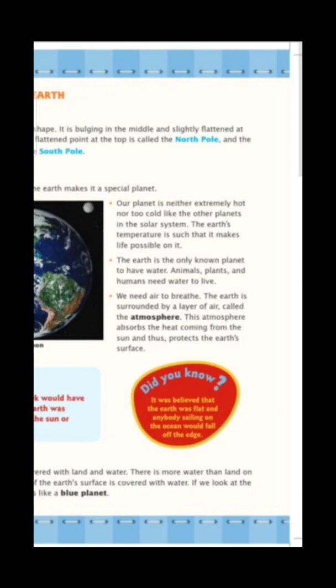Okay, so earth is the planet where we can see water. That is why this planet is also known as the blue planet, because here we can find water. Okay, so the air that is present in our surrounding, जो हमारे surrounding में air है, that is the breathable one, हम उसमें सांस ले सकते हैं.